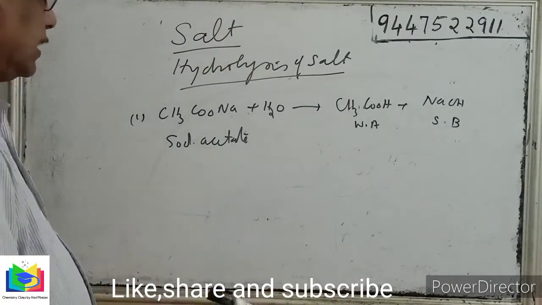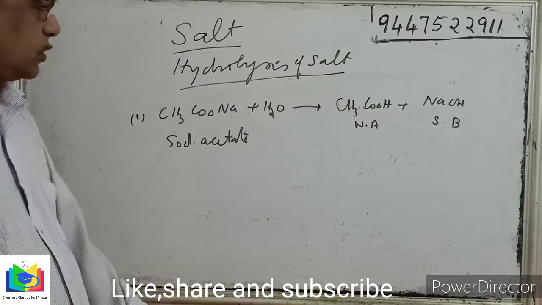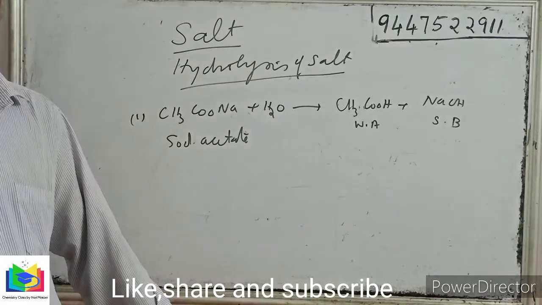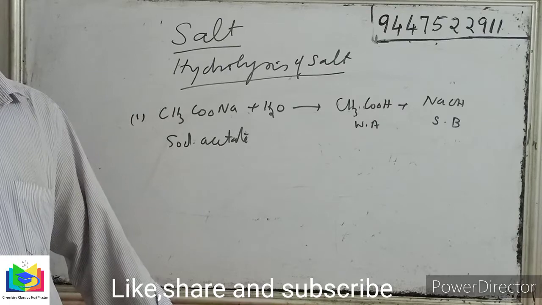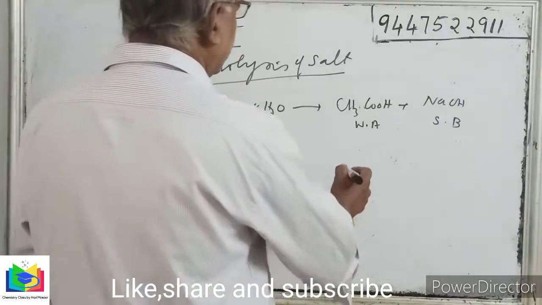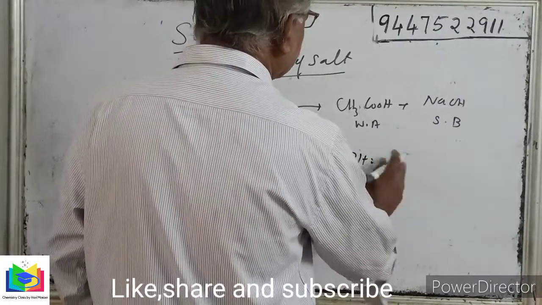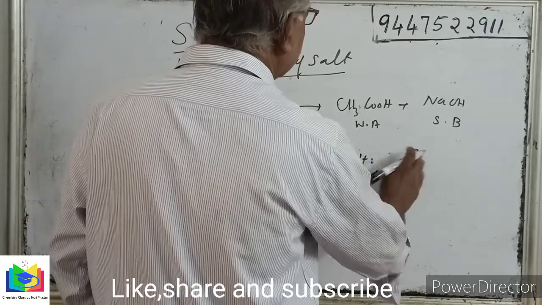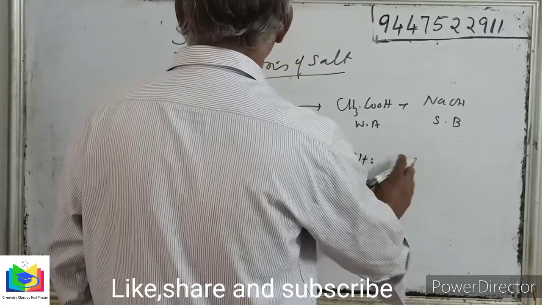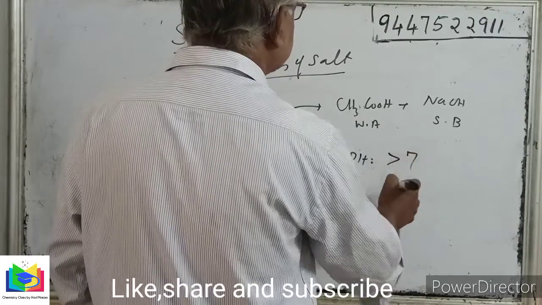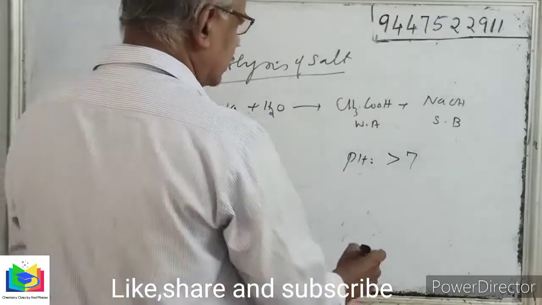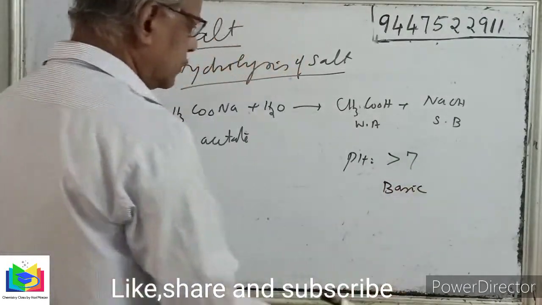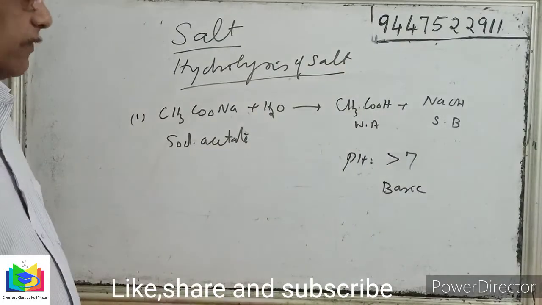So what will be the nature of the resultant solution? The solution will be basic, so the pH will be greater than 7.